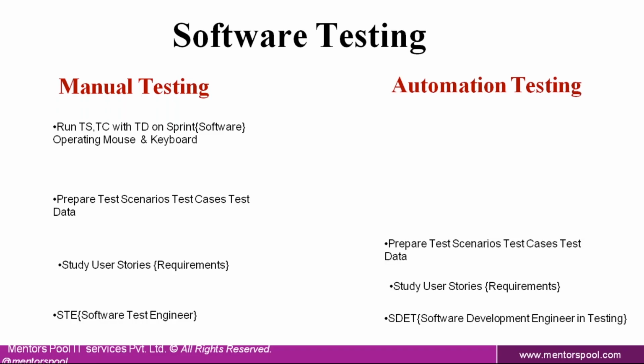And if you see here, as an SDET, you also need to prepare the scenarios and test cases along with the test data. In some companies, they maintain the same team for manual testing and automation testing. In that case, you only need to prepare manual test scenarios, test cases along with the test data, and then convert them into the test script. Both the manual testing activity and the automation testing activity need to be done by only one person.